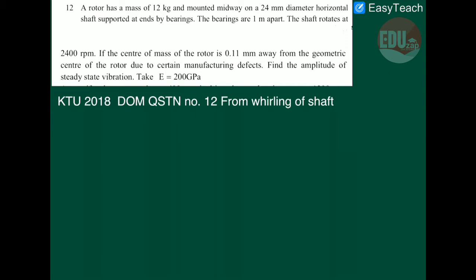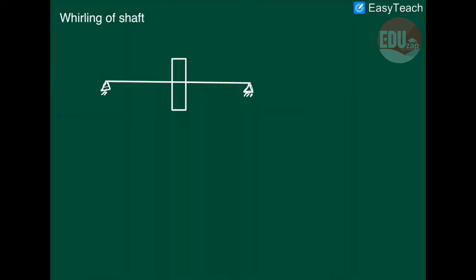The shaft rotates at 2400 rpm. If the center of mass of the rotor is 0.11 mm away from the geometric center of the rotor due to a stated manufacturing defect, find the amplitude of steady state vibration. Take Young's modulus equal to 200 gigapascal.